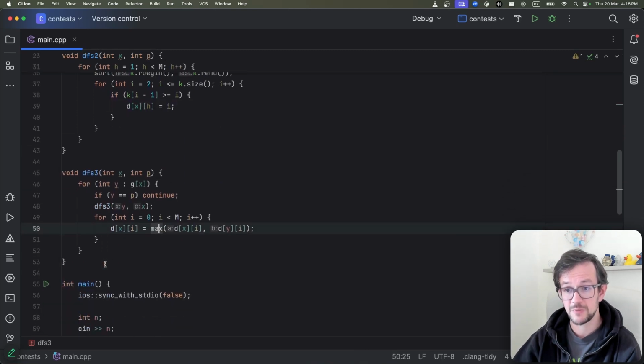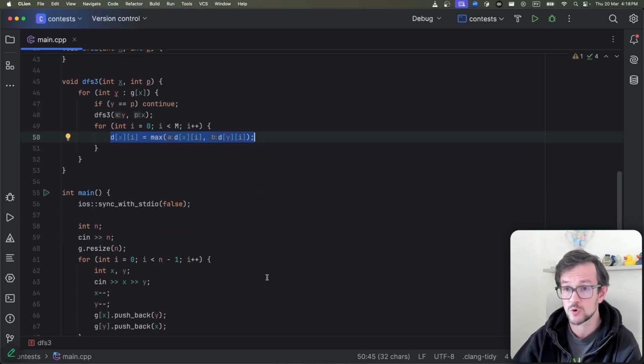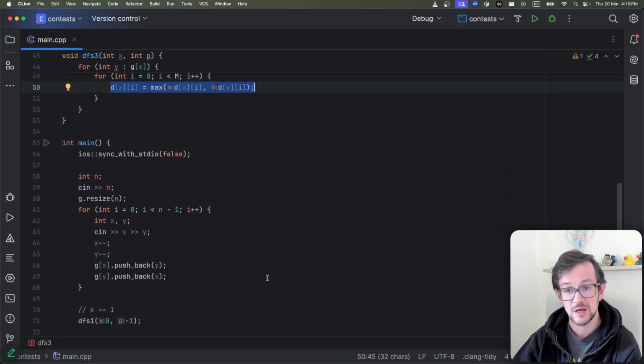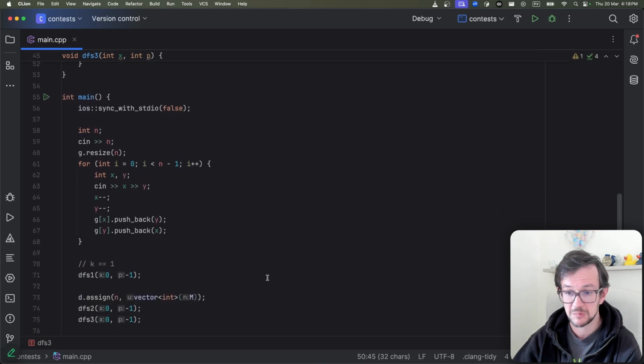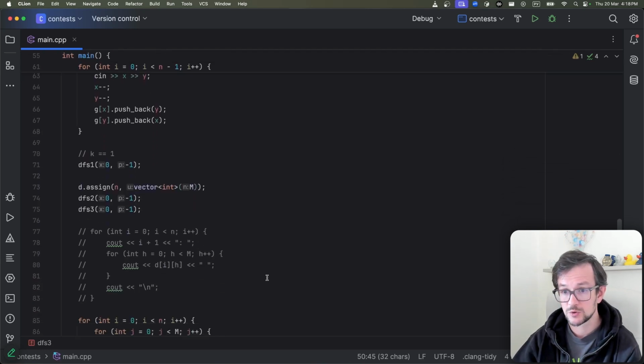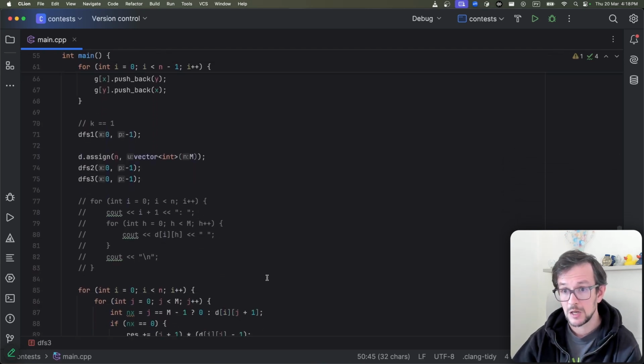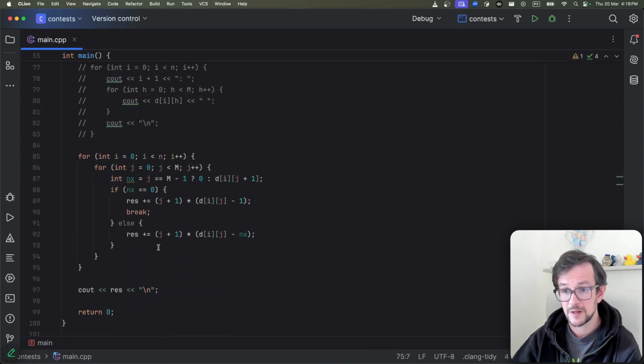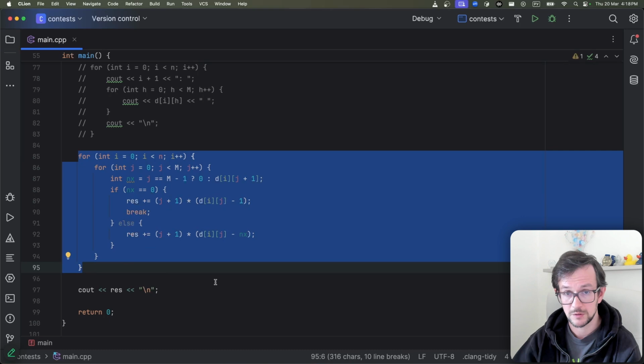The third DFS is a simple DFS, which calculates the maximum in a subtree, because the problem statement required it. Not sure why they decided to put the problem statement like this, but that's the problem we need to solve, and that's what we implemented. And here is just the first DFS, second DFS, third DFS, and here we calculate the result. That's it.